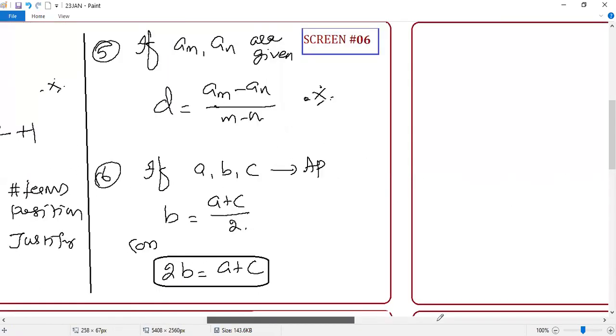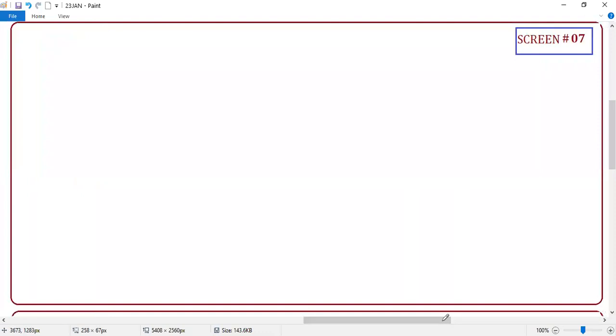So these 6 guys, there are so many properties. I don't want to limit it. As I mentioned, if we start telling the properties, maybe it will go on like anything. But first, you need to know what are the things for your board exam.